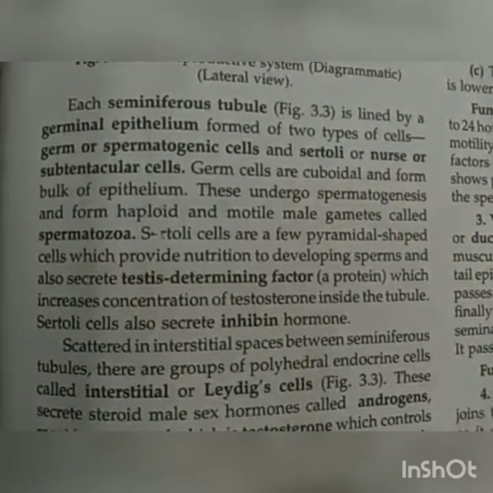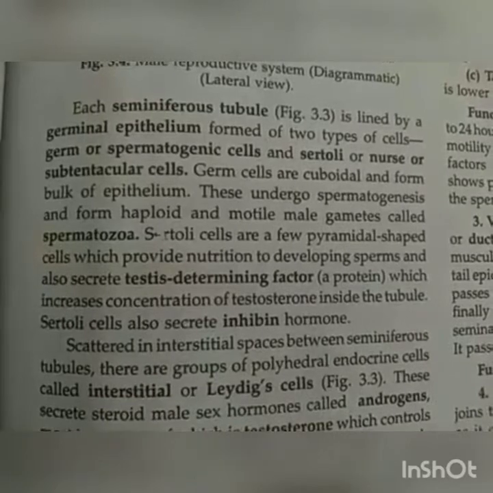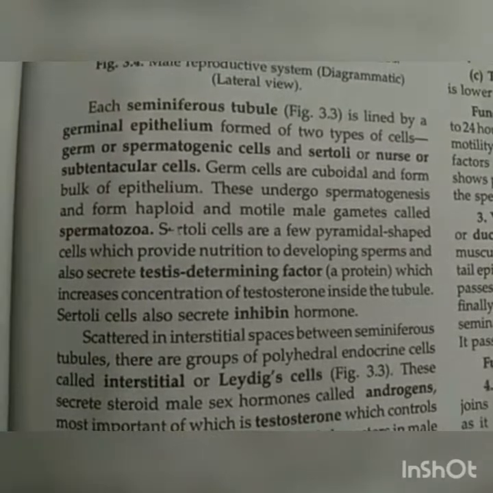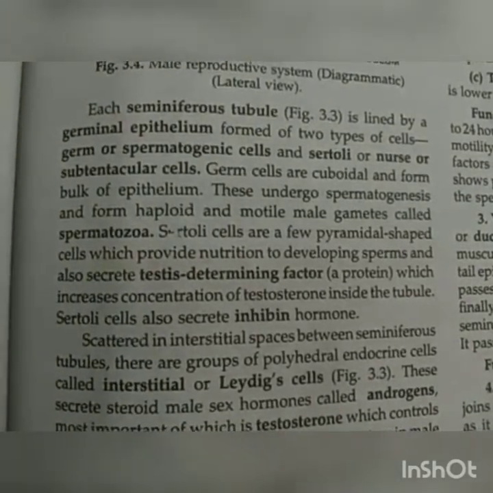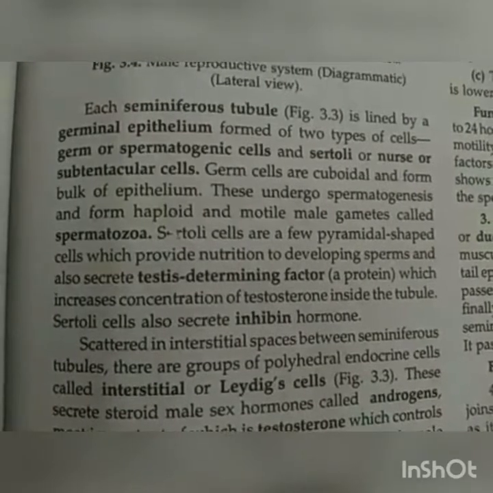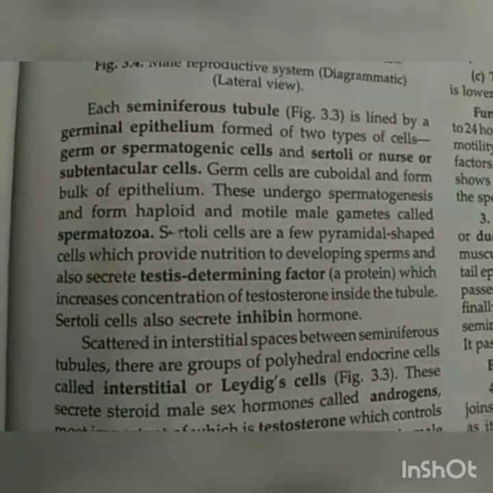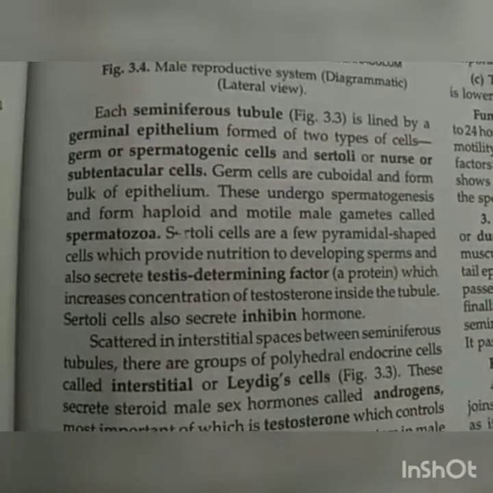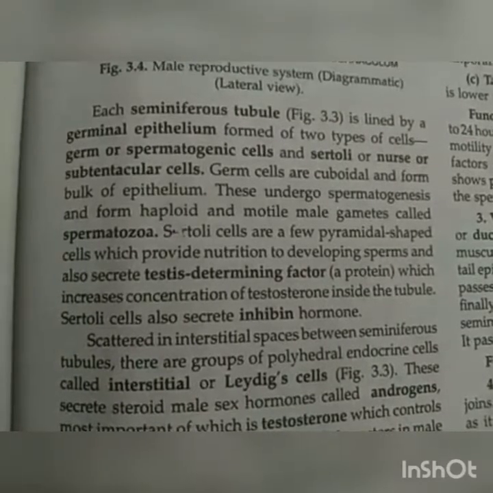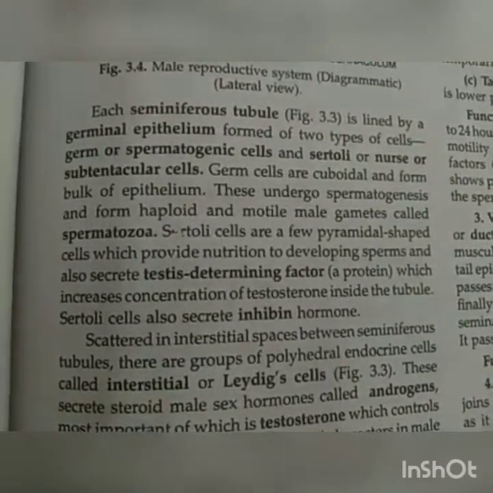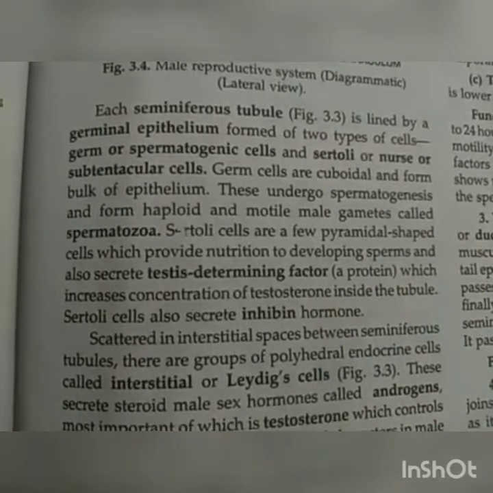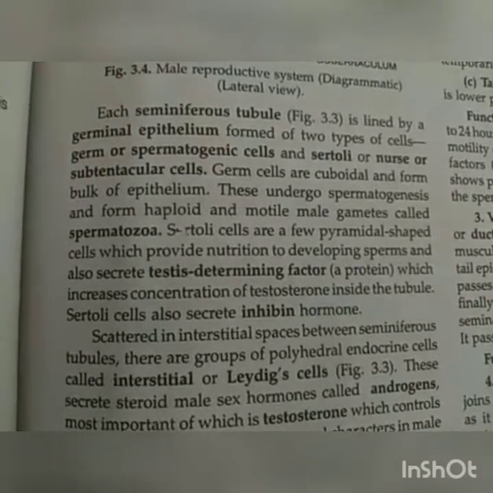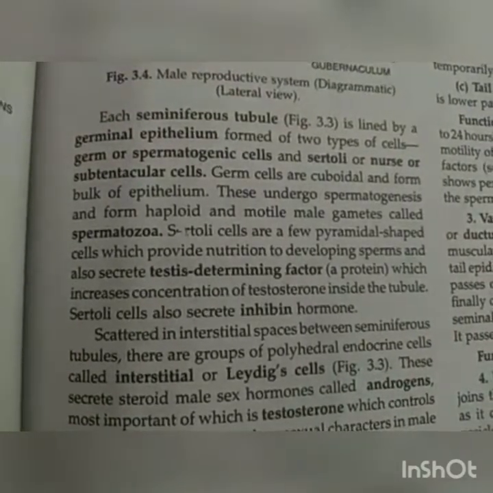So each seminiferous tubule is externally lined by the germinal epithelium, which means the epithelium that results in the formation of sperm is called germinal epithelium, which comprises two types of cells. First are known as germ cells or spermatogenic cells, where spermato means sperm and genic means generating. So they are sperm generating cells. The others are nurse cells or Sertoli cells, which provide nourishment to the growing sperms. They are also known as sustentacular cells. So in the seminiferous tubule, primarily two types of cells are present.